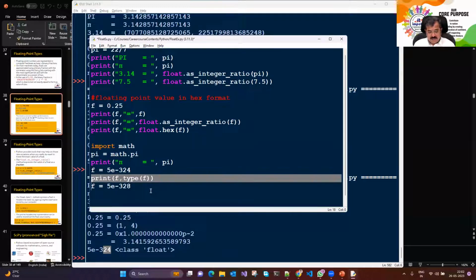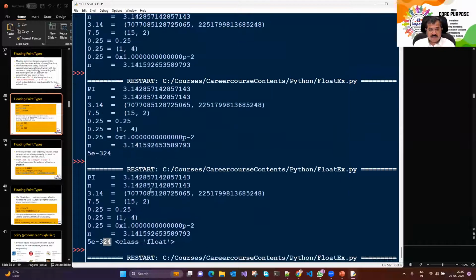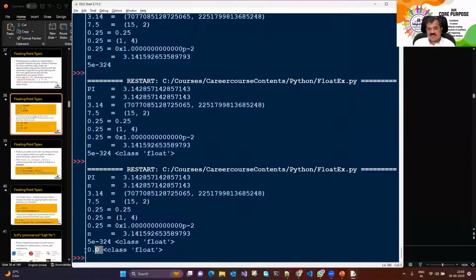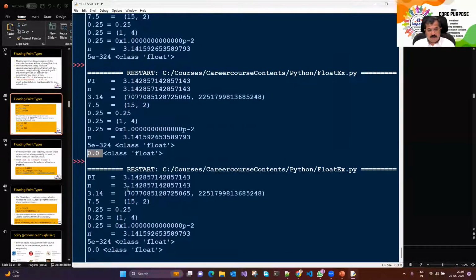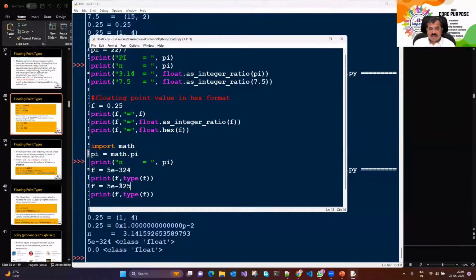So let's take another value. It's a very small value. अब उसको और भी small करके कोशिश करते हैं. So in that case, it says 0. It's very near to be 0. You cannot have anything smaller than 5e minus 324. 25 करके देखते हैं. वो 0 आ रहा है. So possible smallest value that we can store is this.